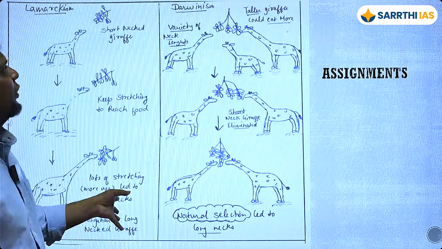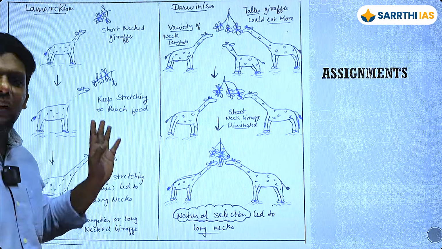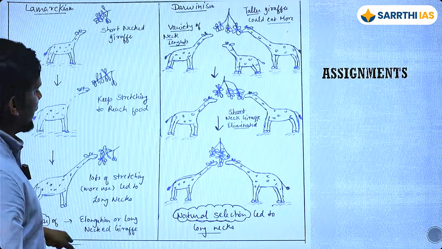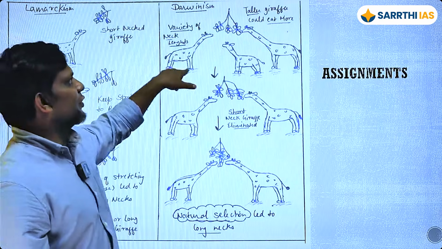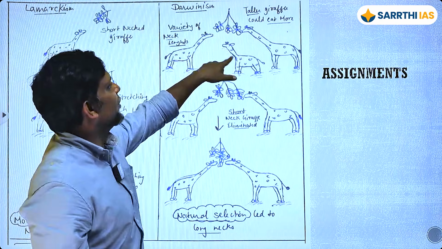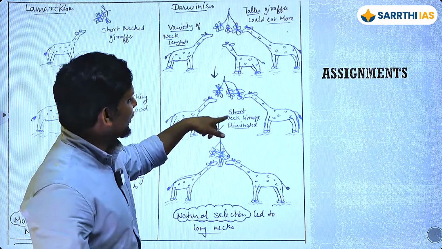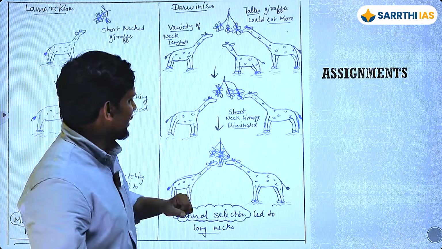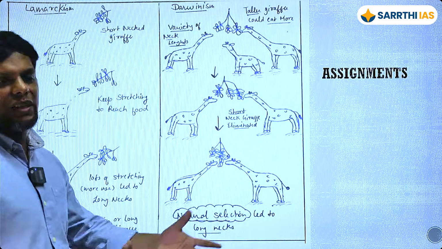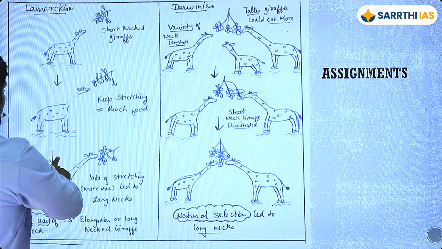So this is a student who has explained the giraffe. It will be difficult to draw this much, but just to get yourself more comfortable. So you have Lamarckism, how Lamarck explained this, and Darwinism. She says, see, there is a variety of long necks. This is medium, this is short, this is long. The taller one could eat more, and that means the short neck giraffe gets eliminated, and eventually you see natural selection, meaning there is only one particular kind of species that is more prevalent. And this one we have already seen.